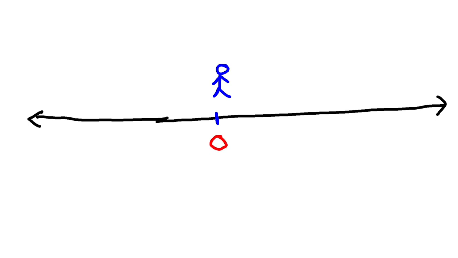Now imagine yourself there, and if you take one step to the right side, you are here, that is 1. If you take one more step, you are here, that is 2. One more step, you are at 3, right? It will go on. These are whole numbers.